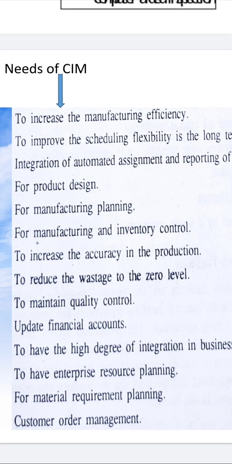Product design can be changed at any instant. Proper process planning can be carried out. Inventory process can be controlled. Accuracy, finishing, everything obtained. Wastage is reduced, etc.